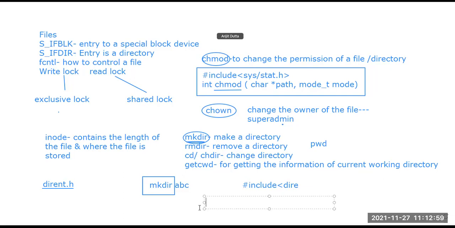Suppose, what is the basic syntax? int mkdir, then brackets, the path of the particular directory that we are trying to create. Suppose const char, the path will be described as *path. So this is how each and every command has a backend process.